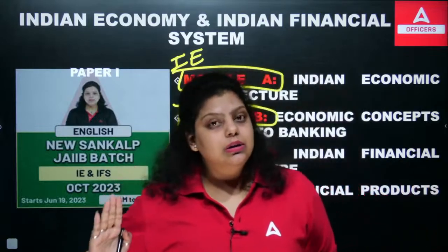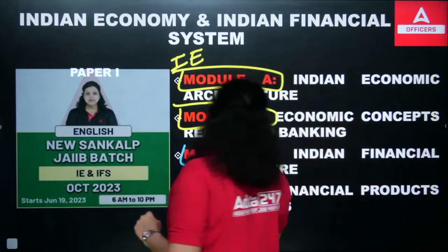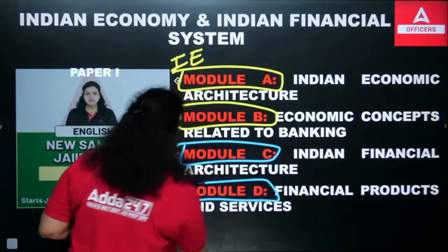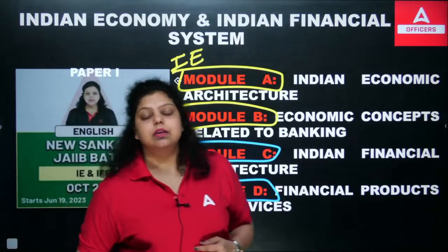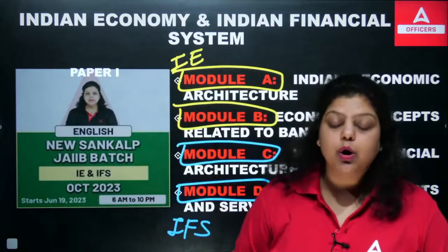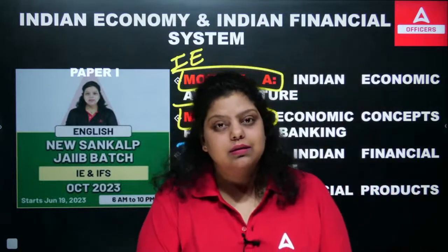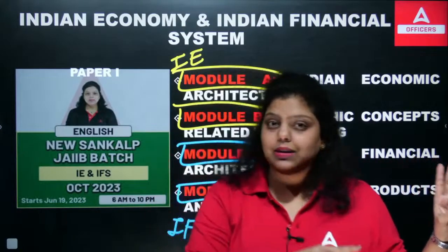Modules C and D are the 2 modules that are part of your Indian financial system, and Indian financial system requires a different approach to cover the syllabus. In these modules, we have to go with conceptual understanding. For module A and B, make sure we are covering theory by understanding the concept.